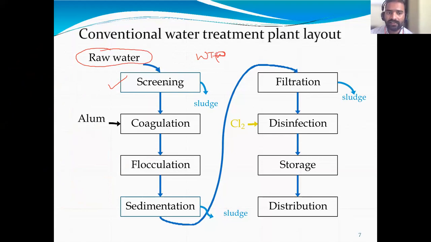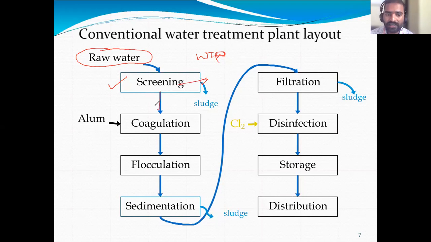Here water is screened. If water has macro particles, wooden pieces, plastics or any suspended particles, those are removed here.